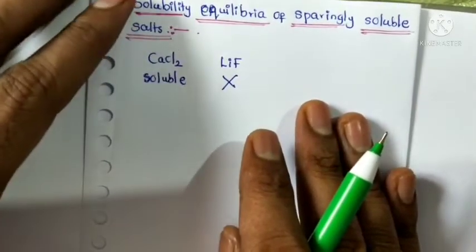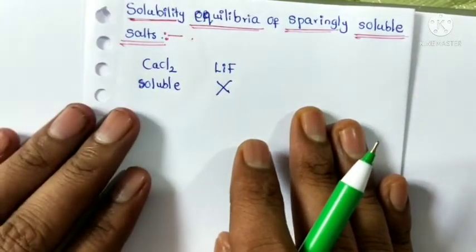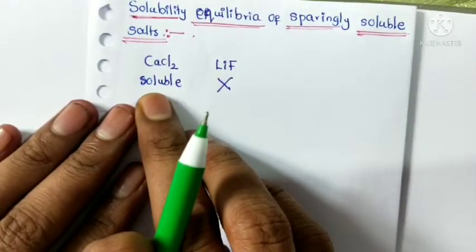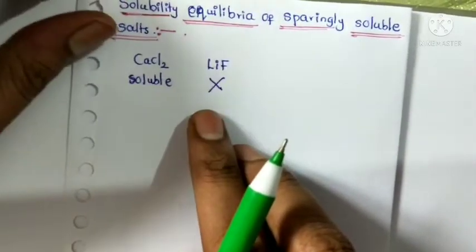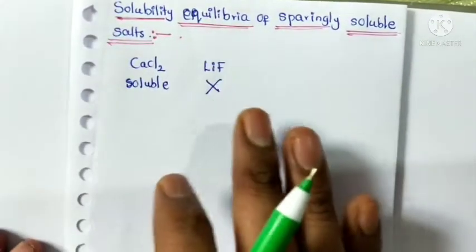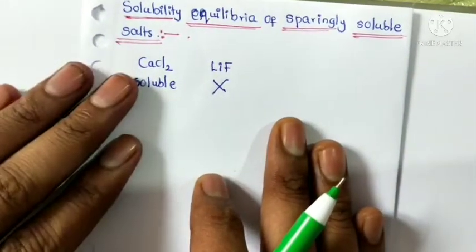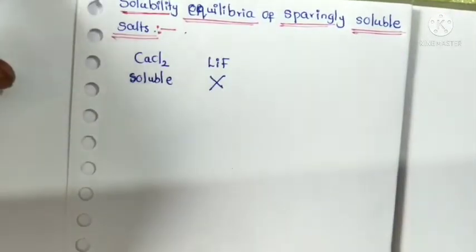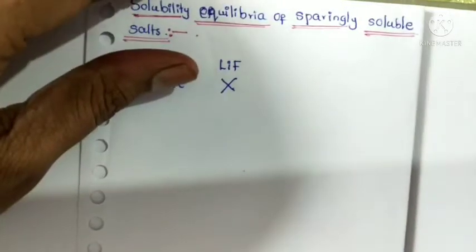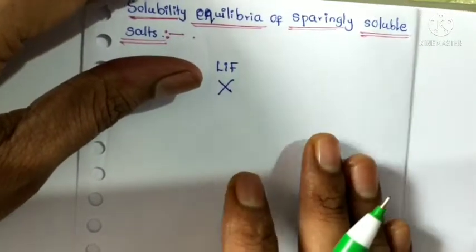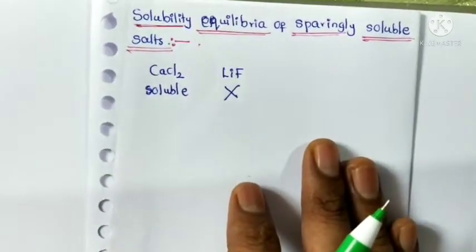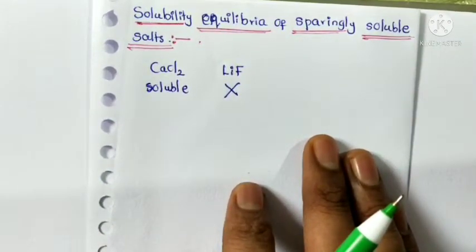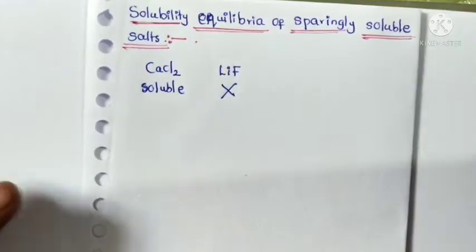So here we can observe that some salts, like calcium chloride, are highly soluble, and some salts are insoluble in water. One question arises: why? Why are some salts highly soluble and some insoluble? To clarify this, the solubility of salts depends mainly on two factors.